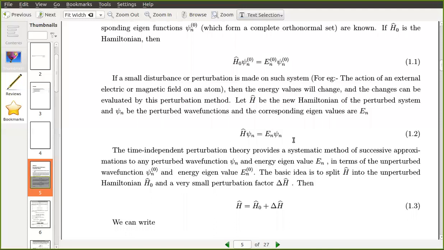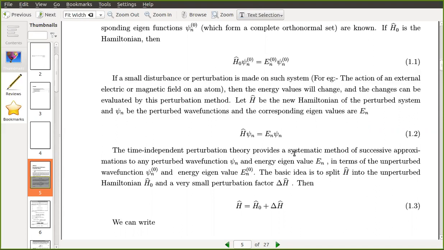This one we have to solve, but that is not exactly solvable. So we are going to find the shift from the original solution. The time independent perturbation theory provides a systematic method of successive approximations to the perturbed wave function psi n and energy eigenvalue En. We already learned that series method.